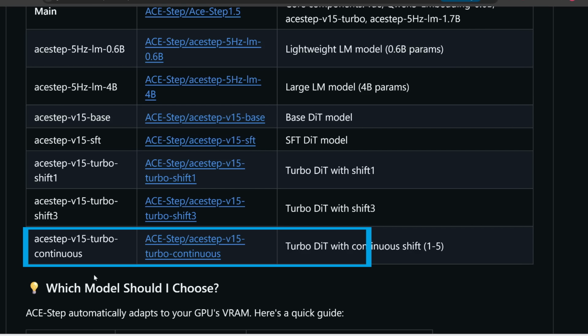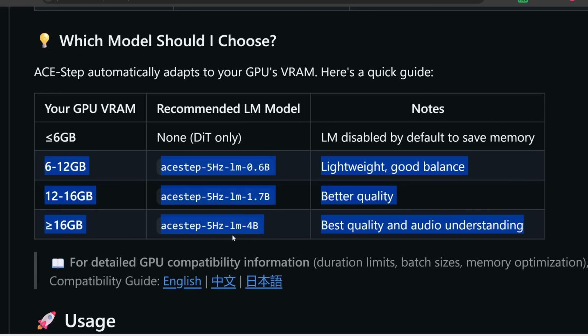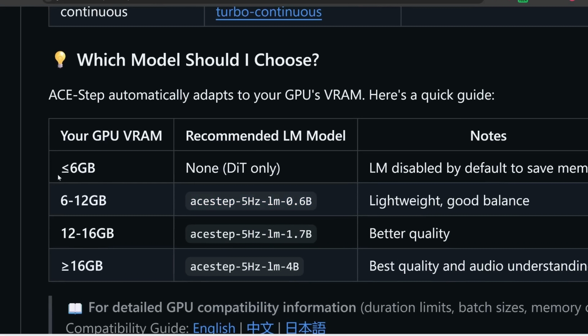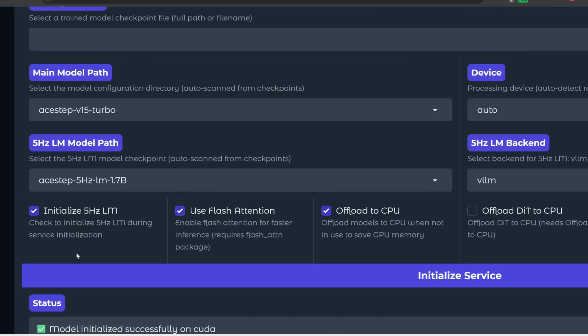Now back to this GitHub, note that here they actually offer 3 different language models with different parameters. Of course, the larger the model, the more intelligent it is and the better quality it would output. So they do have a 4 billion parameter model, which is only recommended if you have a GPU with over 16 gigabytes of VRAM. For me, because I just have 16 gigabytes, it automatically downloaded this one, which is 1.7 billion parameters. Now, if you have like 6 to 12 gigabytes, then it should automatically download this. And then if you have under 6 gigabytes, then I would recommend you disable this language model option.